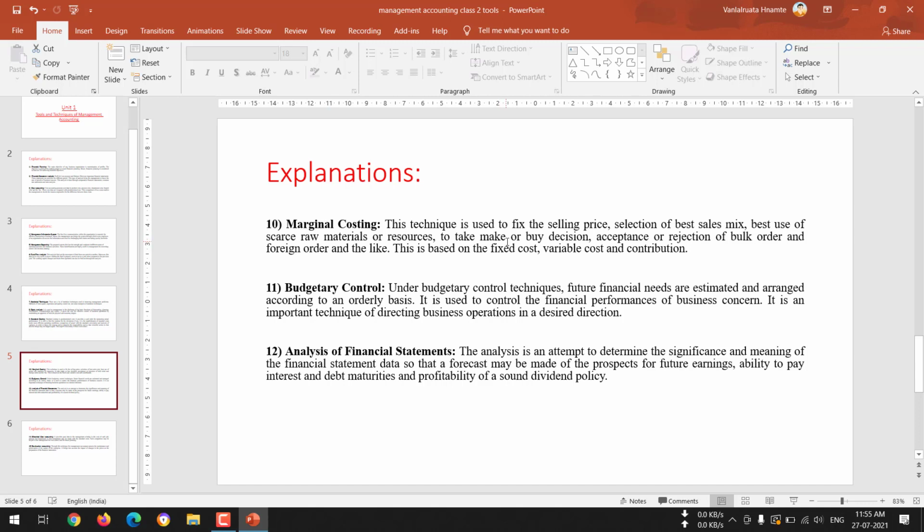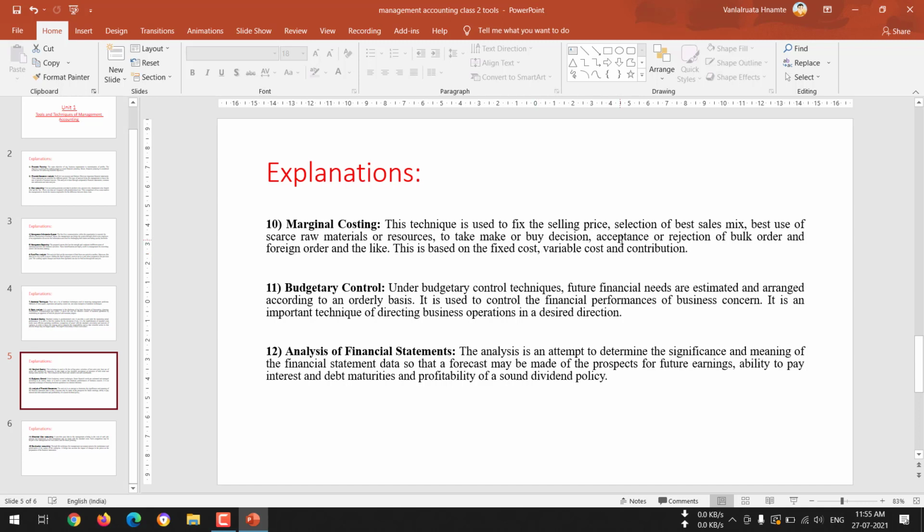Making means when the organization decides that by making in their own company the products will cost less, then they will go for the make decision. And if they think that by making the product in the company it is costing too much, then they will opt for buying the materials from outside at a cheaper rate so that the cost of the materials may decrease.